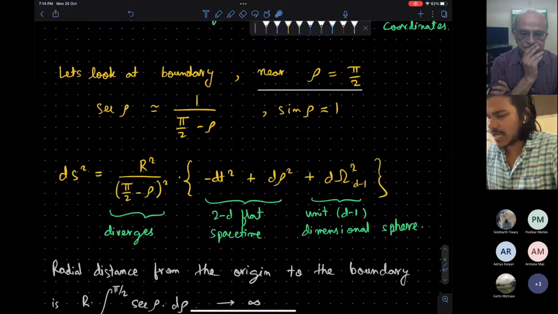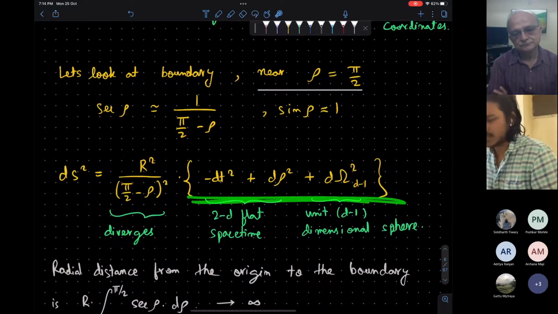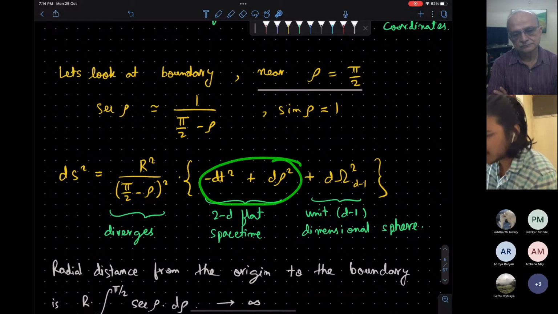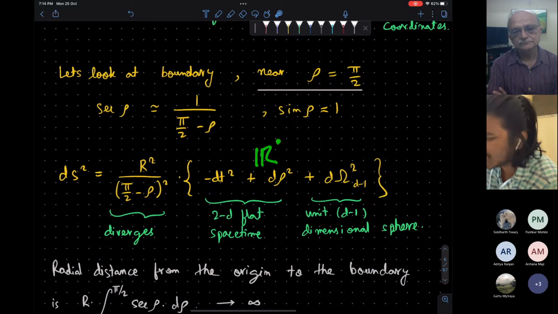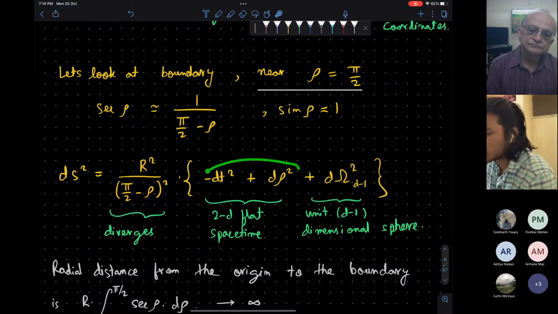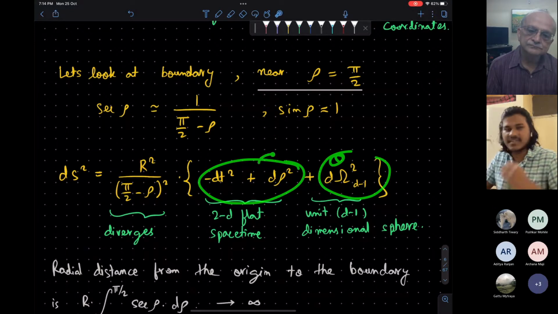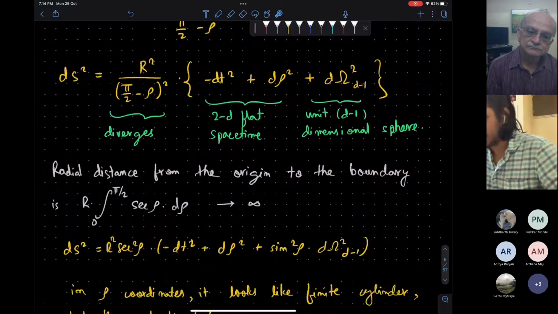Near r equal to infinity, that is rho equal to pi by 2, the metric becomes this. It is the product of 2D flat spacetime with a unit sphere. To write it formally, this is R^(1,1) cross unit sphere S^(d-1). Since there are no terms mixing these angles and these coordinates, the space is factorized properly.